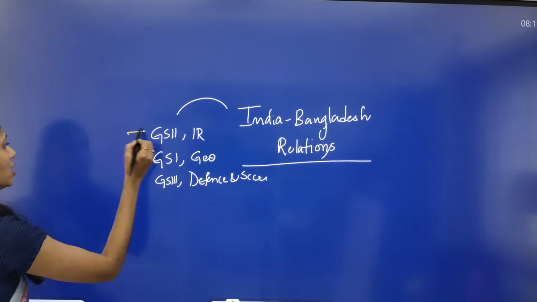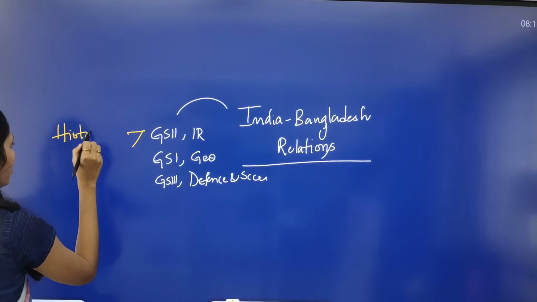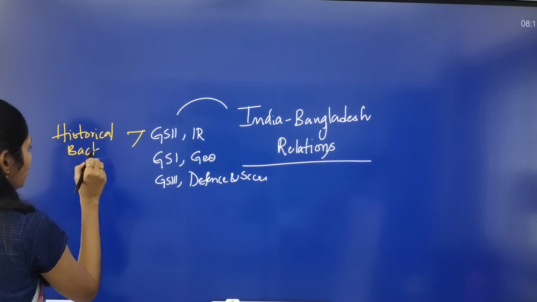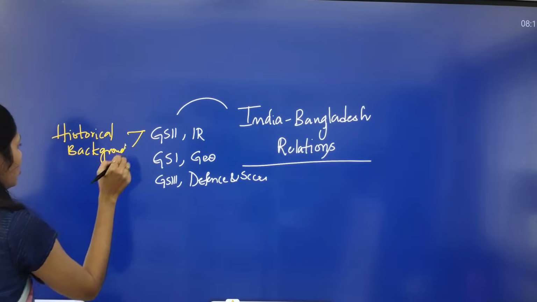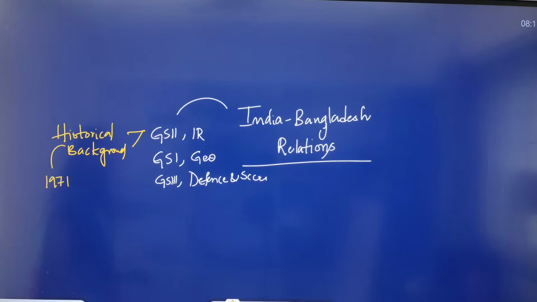From the international relations point of view, you have to see the historical background. Here you can see the 1971 Bangladesh Liberation War.